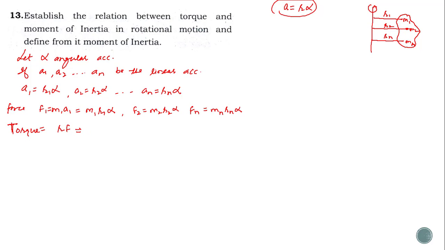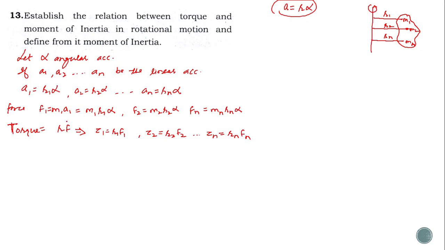So this implies that the torque on the first particle, τ1, is equal to r1 f1, the force on the first particle. Similarly, the torque on the second particle is equal to r2 f2, and similarly the torque on the nth particle will be equal to rn fn.